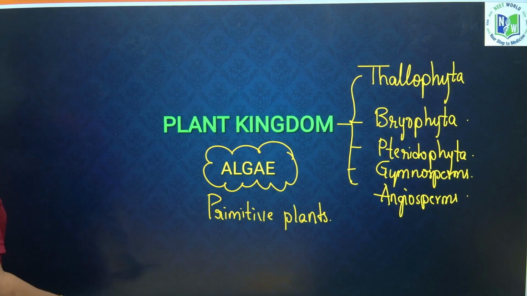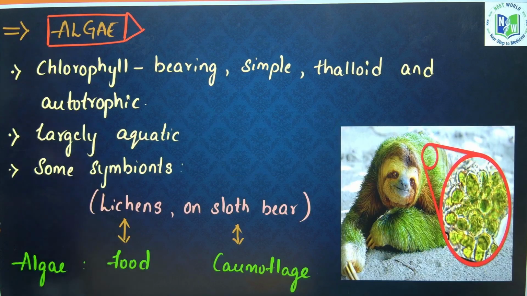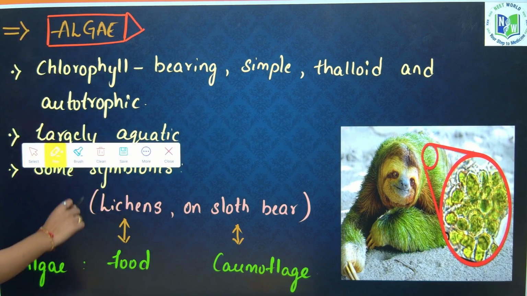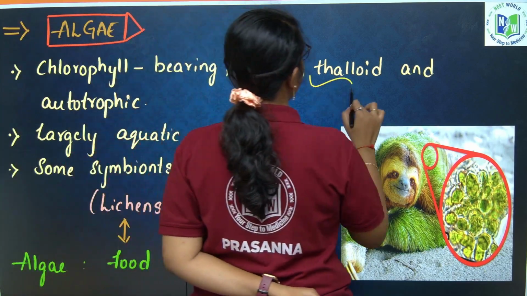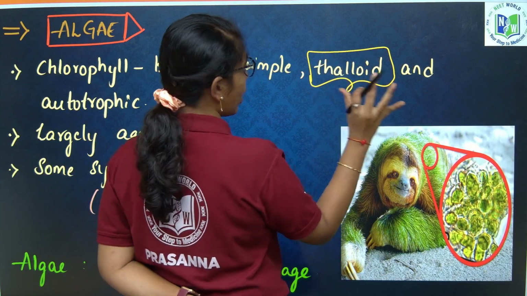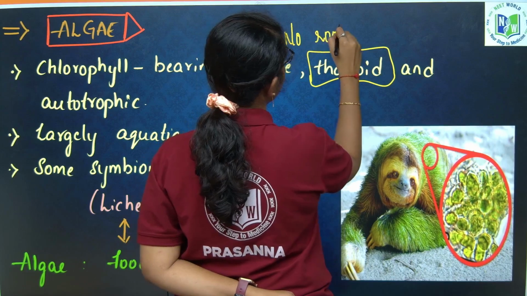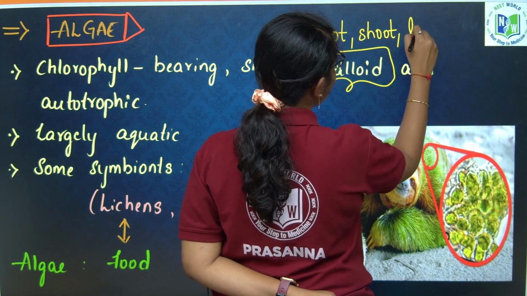Now, the general characteristics of algae: they are chlorophyll bearing, simple, thalloid and autotrophic organisms. What does the term thalloid mean? Thalloid means a plant structure with no root, shoot or leaf systems.